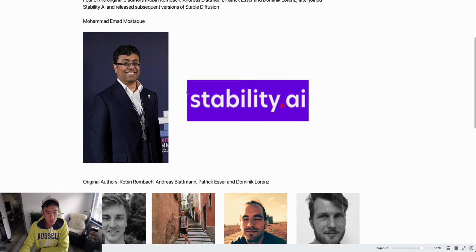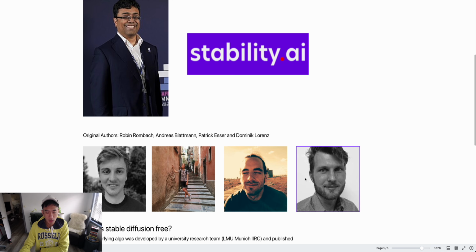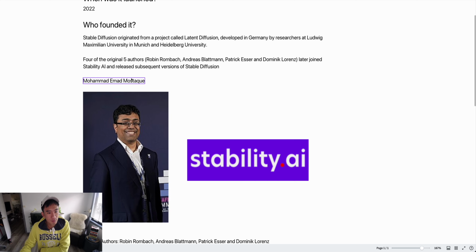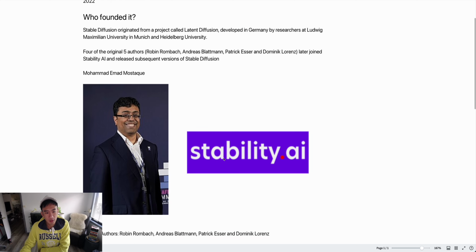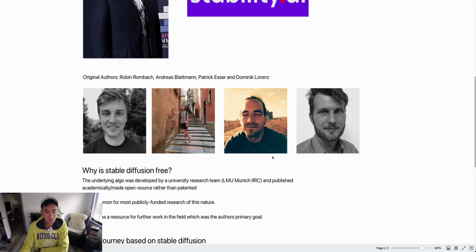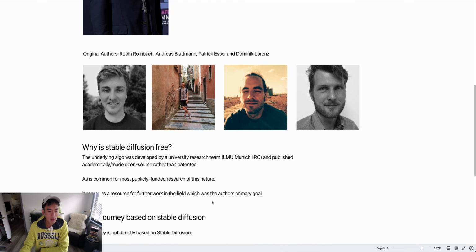So it originally was founded by these 4 people who were, actually it was 5 authors that were researchers. And then these 4 got hired by Mohammed Ahmed Mostaque and by Stability.ai. He's the founder of Stability.ai. So that means originally it was just a research project. And then I guess it got absorbed and they created new versions of it under Stability.ai, and I guess that's how they monetized it. So why is Stable Diffusion free?